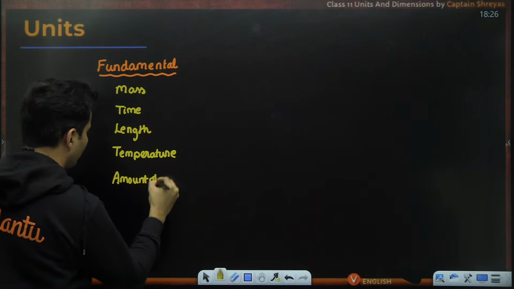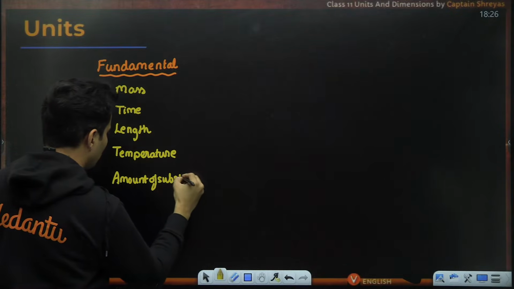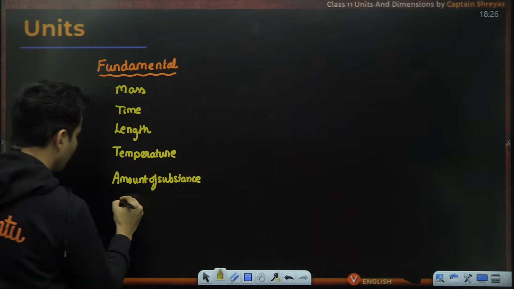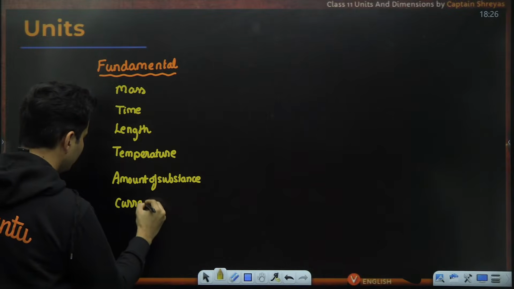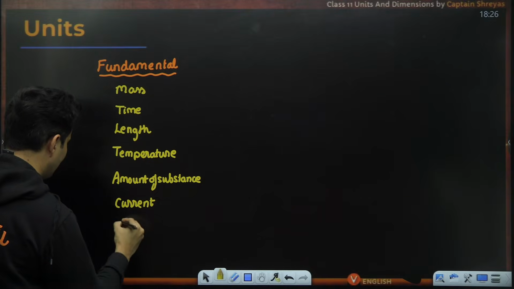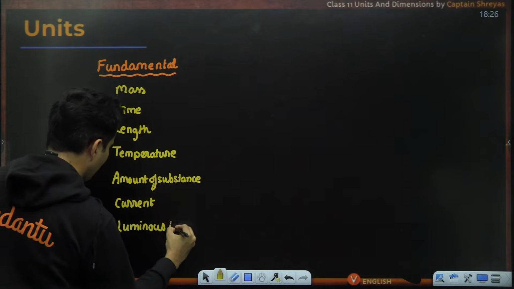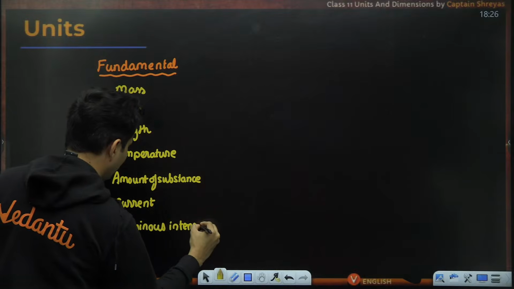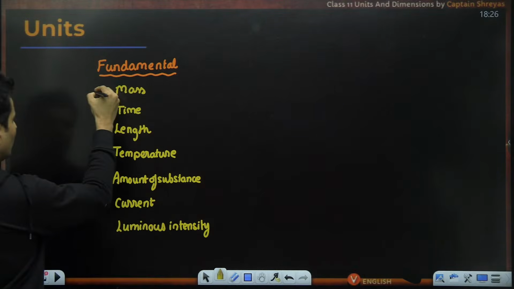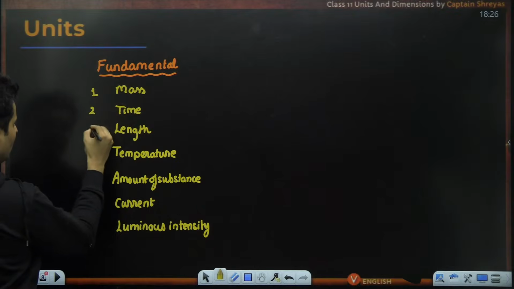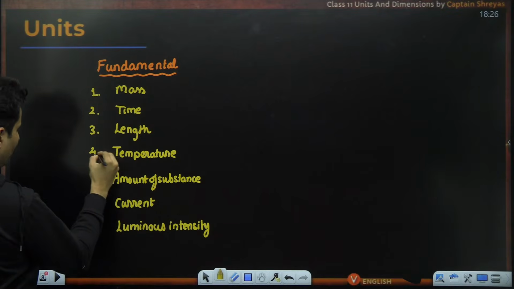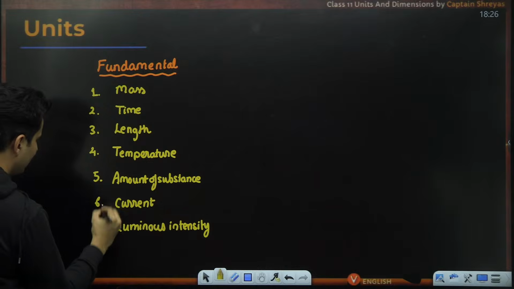Then you have current. And lastly, you have something called luminous intensity of light. So number 1, 2, 3, 4, 5, 6, and 7.